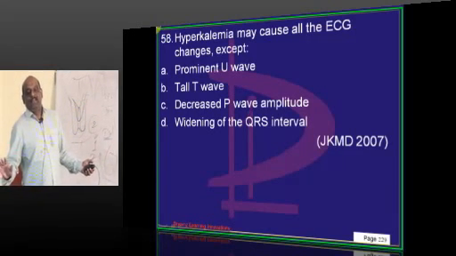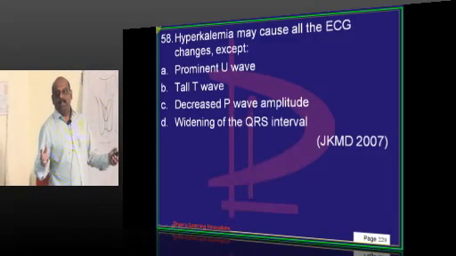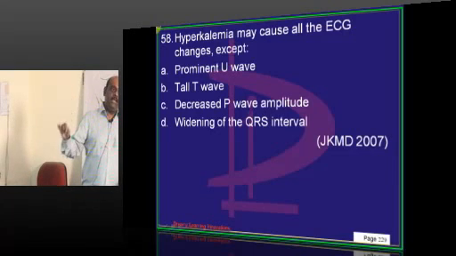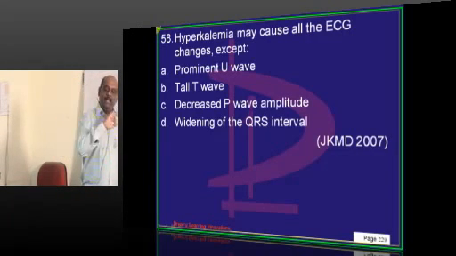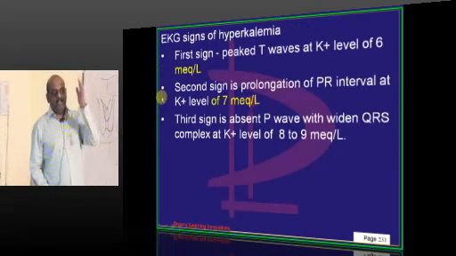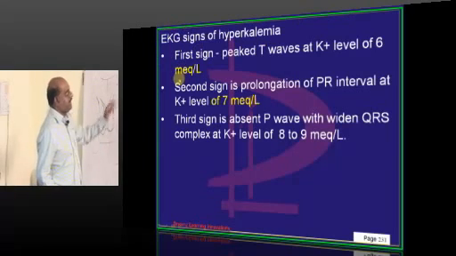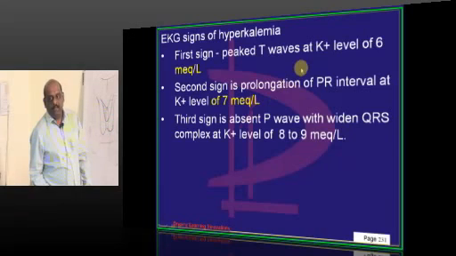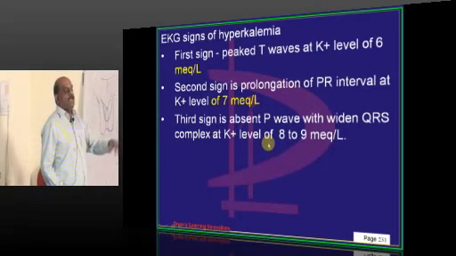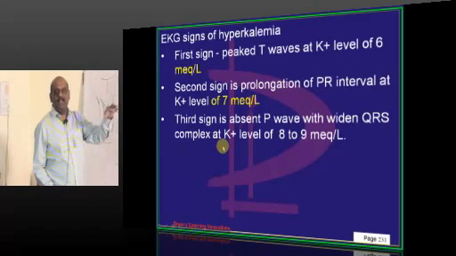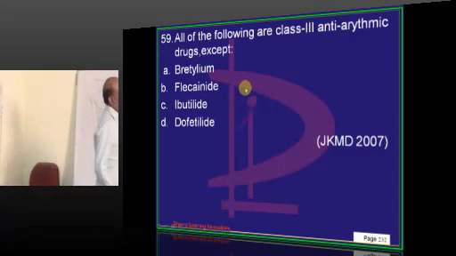To inspire you to read the common ECG findings in hypokalemia, hypercalcemia, hypomagnesemia, luckily no natremia. So what do you have, doctor? First, peaked T waves. When will they appear? When potassium level is 6. Second to appear is prolongation of PR interval. When will it appear? When potassium is 7. And third is absent P wave with a wide QRS, sine wave pattern. If the patient is still alive, 8 to 9 milliequivalents is what you need to remember.